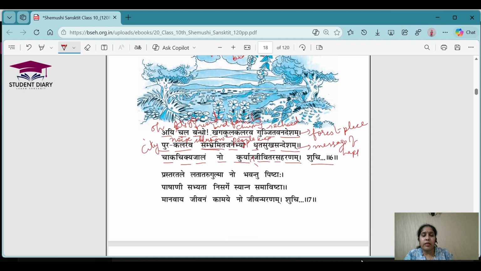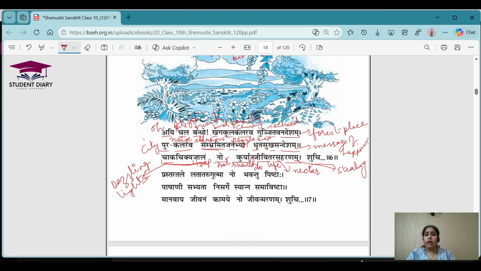Chak Chikya means dazzling lights, or the artificial lights. Jalam is the trap. Na means not. Kuryat means should do. Jivit means life. Ras means nectar. So there are so many words in one word itself. Harana means stealing.